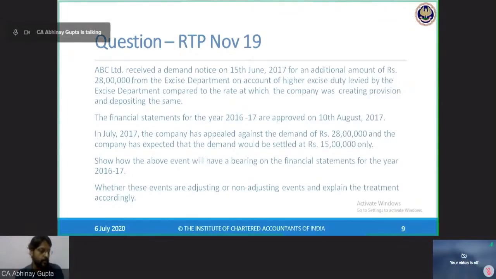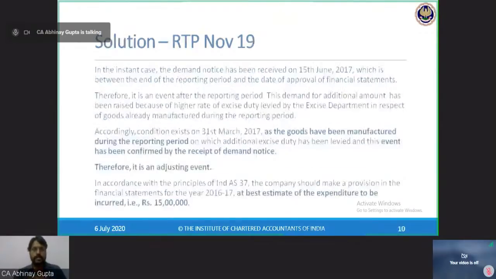So somebody has responded, this is an adjusting event. Okay. Non-adjusting. Okay. So let's see the solution. It was a non-adjusting event because it has no indication at the end of the reporting period. So somebody from Tamil Nadu reported that this event is non-adjusting. Let's see what is the solution, and then we will understand the reason.